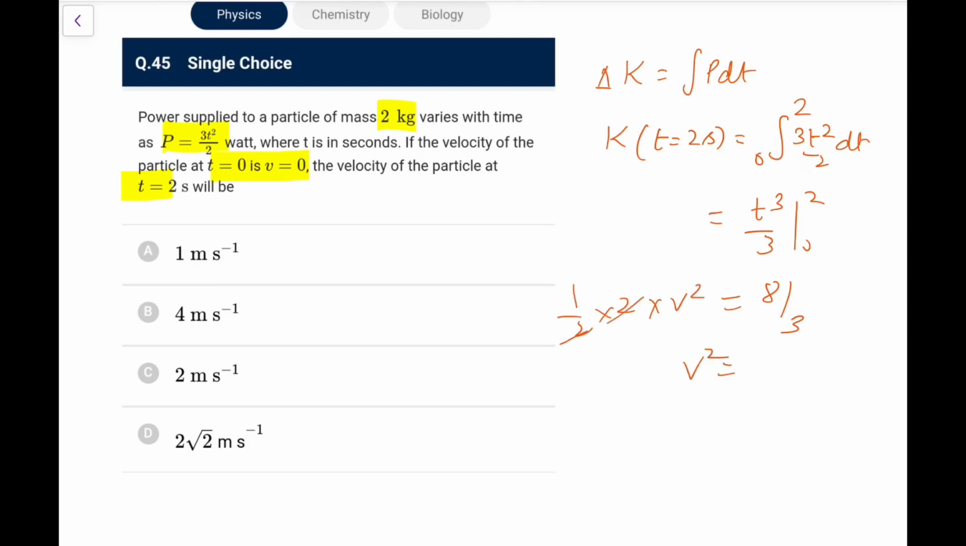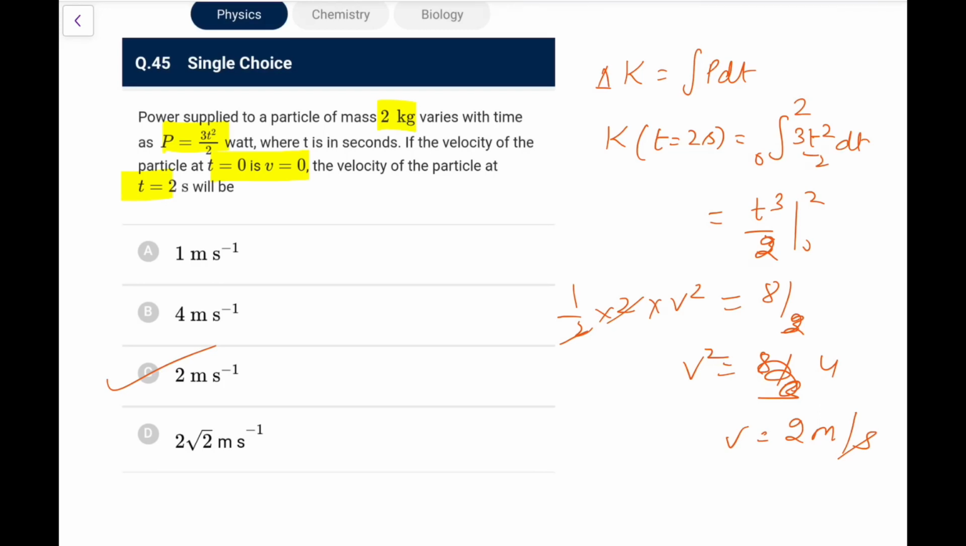So v square comes out as 8 by 3. If I'm right, yes, v square comes out as 8 by 2, sorry, not 3. So 8 by 2, that is 4. So v comes out as 2 meter per second. So go for option C in this particular case. So velocity finally is 2 meter per second.